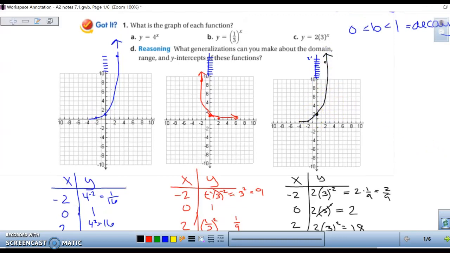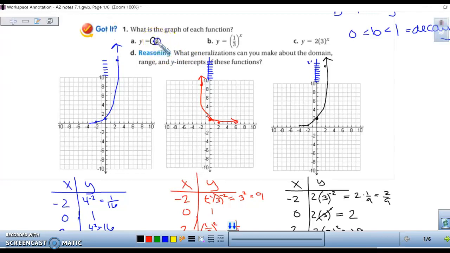So as you can see, the ones where our b value was greater than 1, so for example 4 and 3, we had exponential growth. When it was between 0 and 1, so 1/3, we have exponential decay.